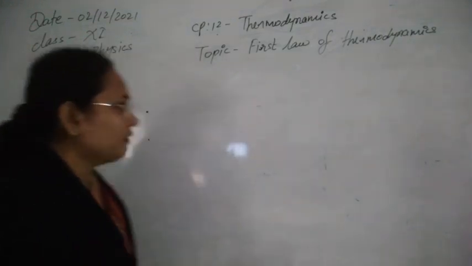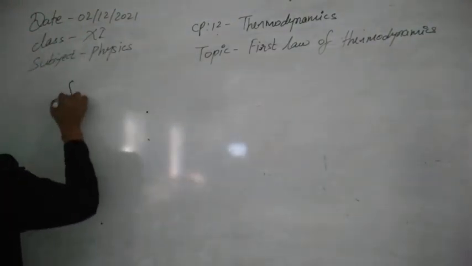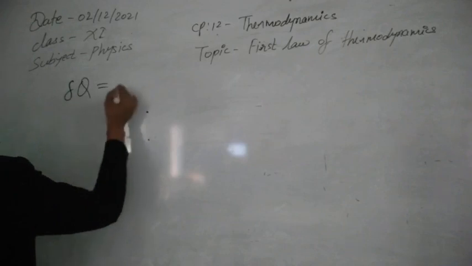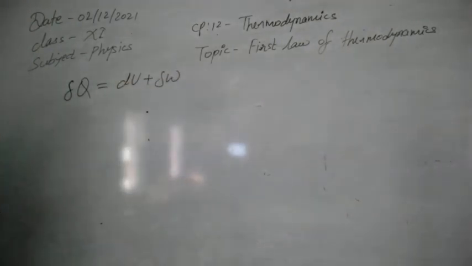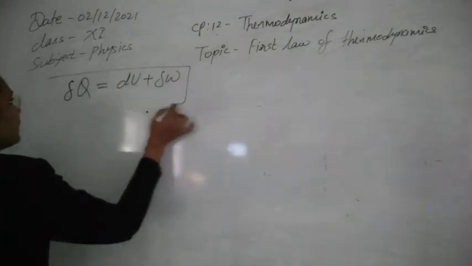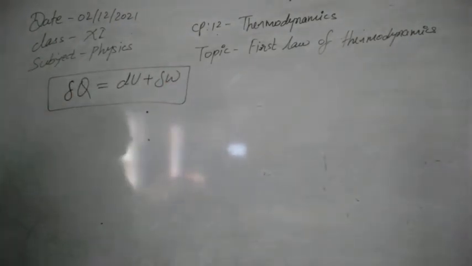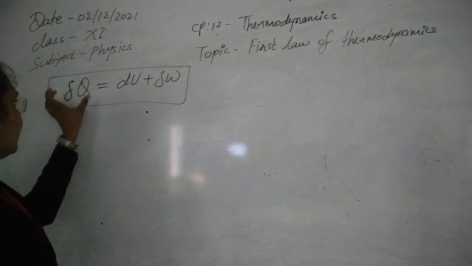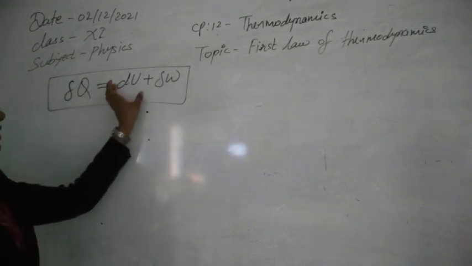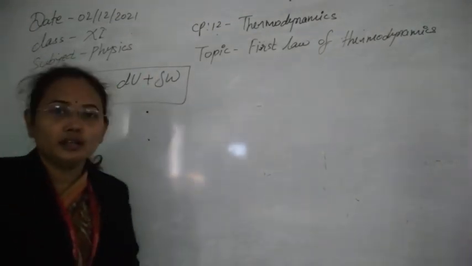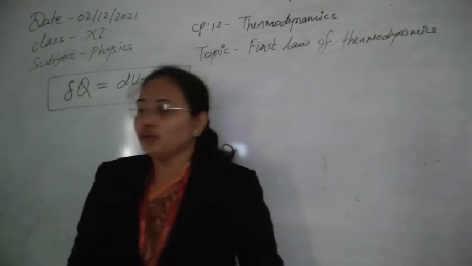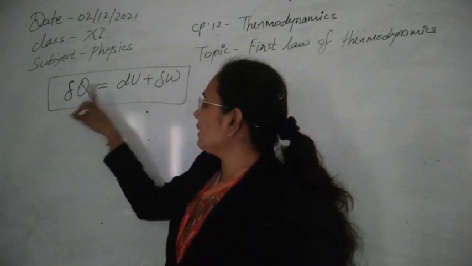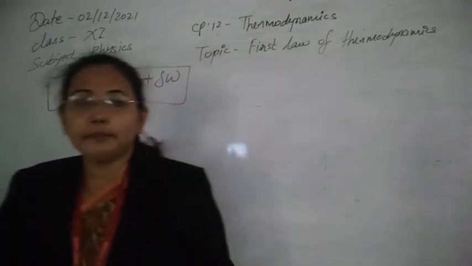Mathematically, the first law of thermodynamics, which we wrote yesterday, is delta Q equals dU plus delta W. This is the mathematical form through which we understand that the heat added to the system is equal to the change in internal energy plus the work done by the system. Now here, as you can see, somewhere we have written delta and somewhere d. So what is it representing?